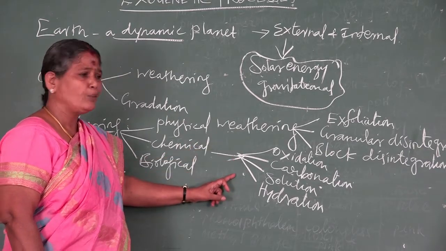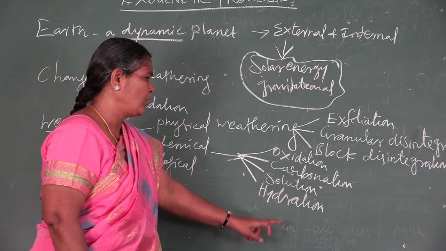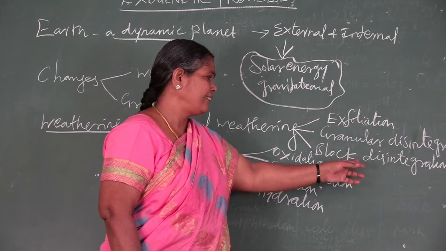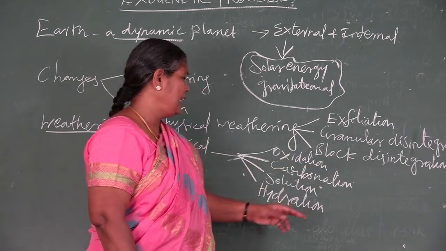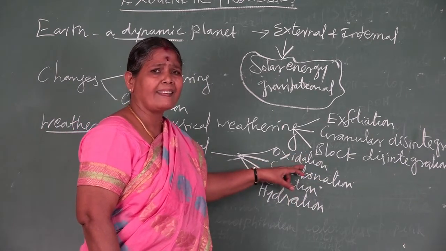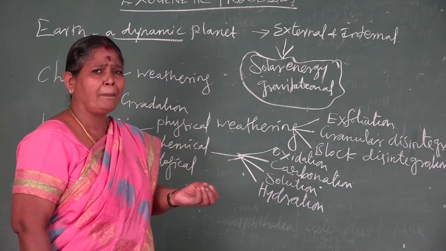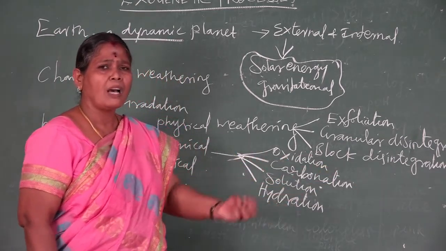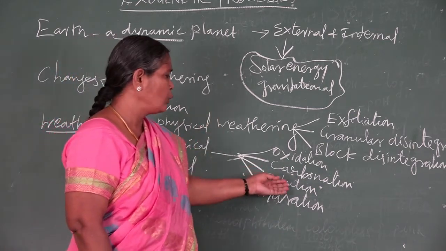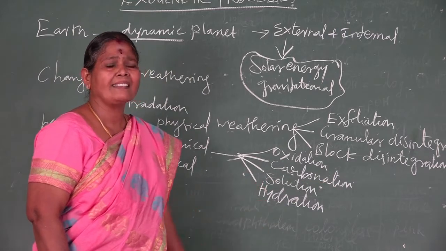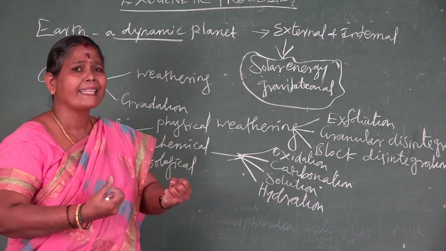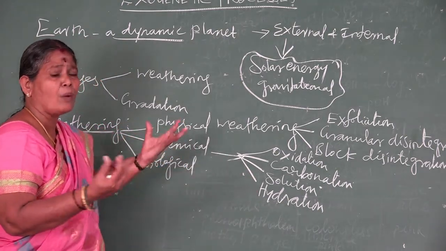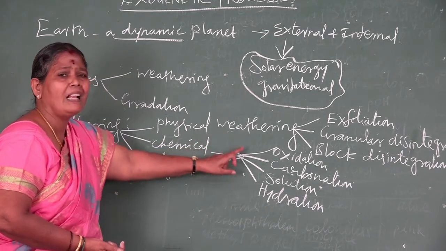It is classified into 4: oxidation, carbonation, solution, hydration. Oxidation, the presence of oxygen with water oxidizes the rocks, and their color may change. Carbonation, carbon dioxide when mixed with water develops into carbonic acid, and acid corrodes the rocks. Next solution, some soft rocks have a tendency to dissolve in water. Then hydration, some types of rocks have the capacity of absorbing water, enlarging, bulging and developing into small pieces. This is called chemical weathering.